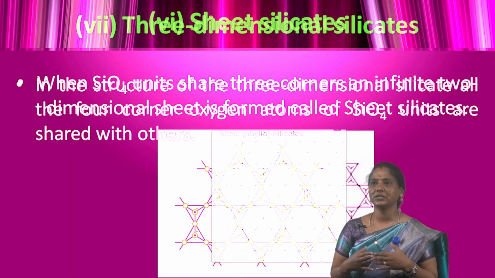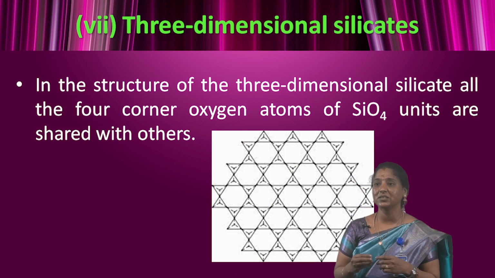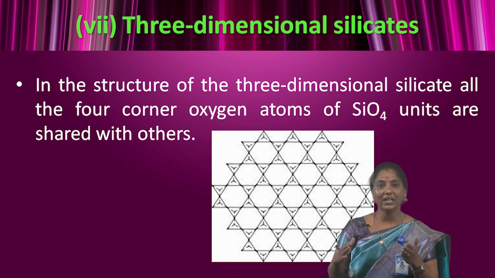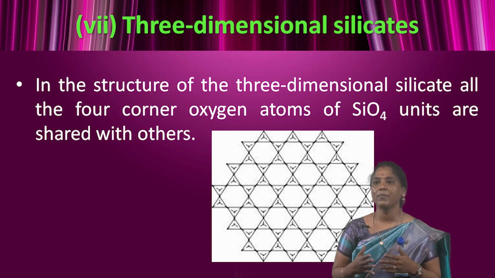Next one, three-dimensional silicates. In the structure of three-dimensional silicates, all four corner oxygen atoms of the SiO4 units are shared with the others. This forms the three-dimensional lattice. The formula is SiO2, for example quartz.